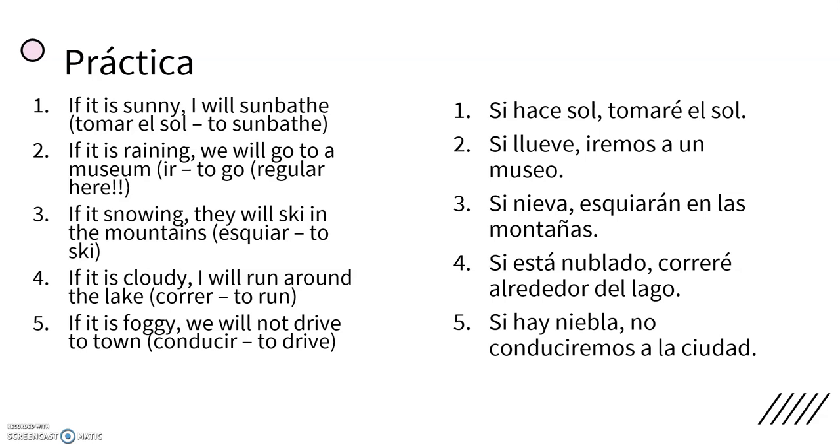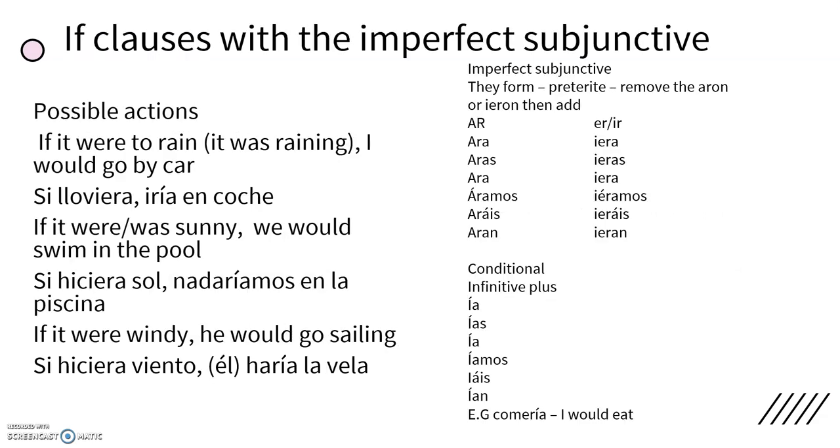Okay, right. And then the last one, now this one's slightly more tricky. And I do have a whole video on this, so I'm not going to go through lots of it in full detail, but just so we've got some examples when we're using it with the weather. So this is when we have things that might be possible. The subjunctive in English is not really a tense that's used very much. It's maybe when we use the word were, if I were to do something, or if it were to do something, that's basically the only place where we use it.